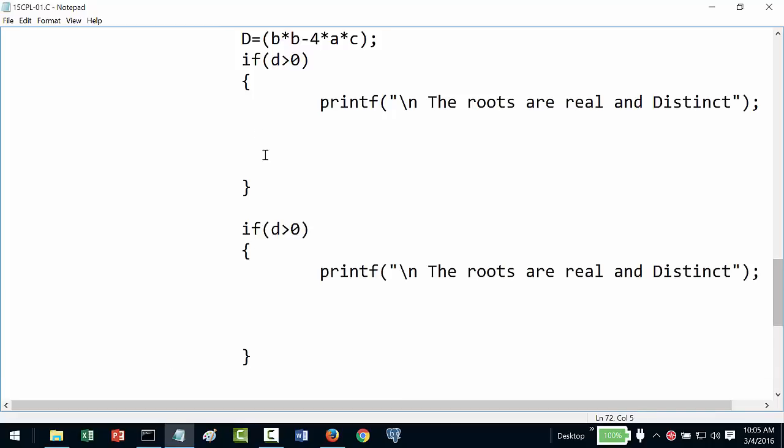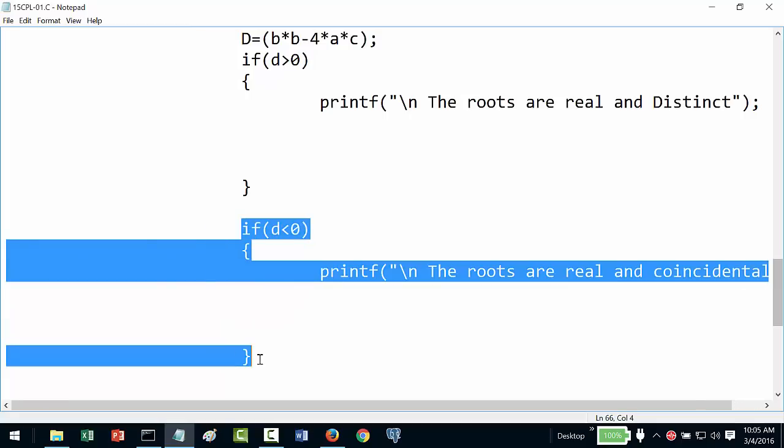If my D is less than 0, then what are my roots? My roots are real and coincidental.